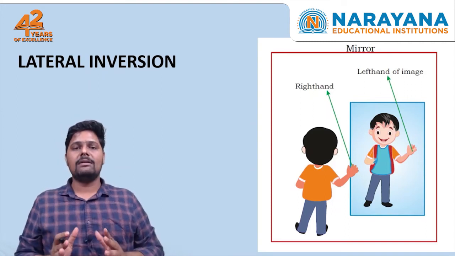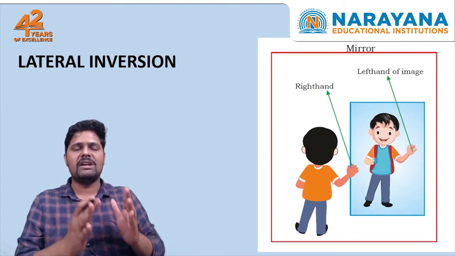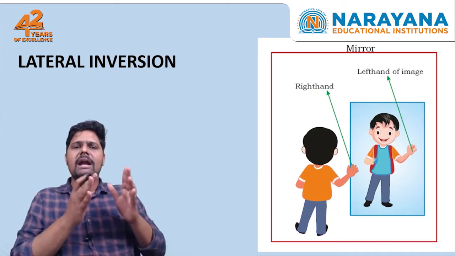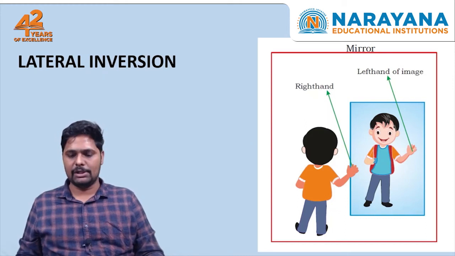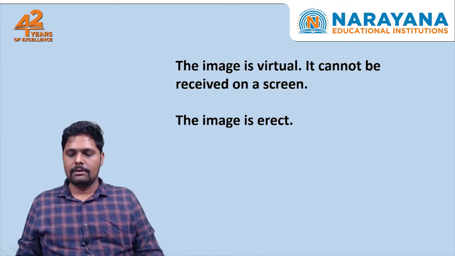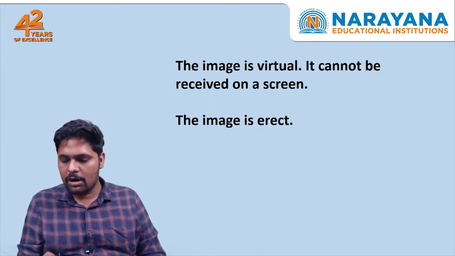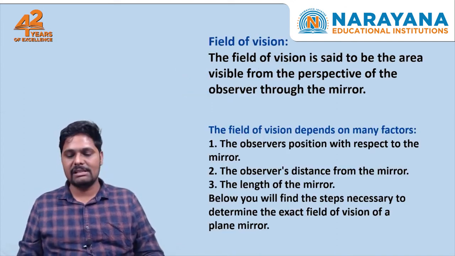So a plane mirror gives a virtual image, gives a laterally inverted image, and the size and distance of an object are equal to the size and distance of the image. The image is virtual, it cannot be received on a screen, and the image is erect.